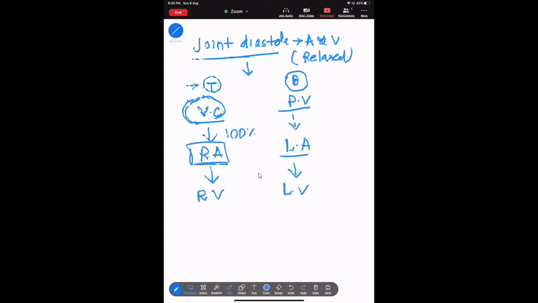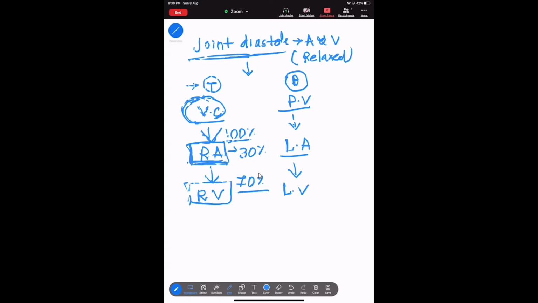But when the blood flows from the right atria to the right ventricle, from this 100%, only 70% blood will flow. That means now this right atria has how many percent blood? 30% blood, after this joint diastole.